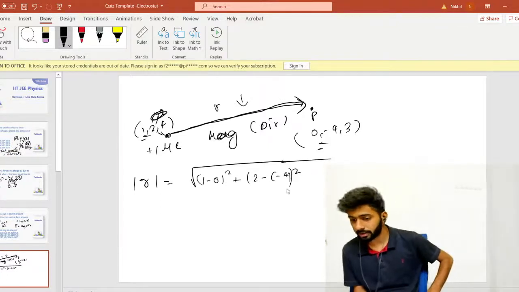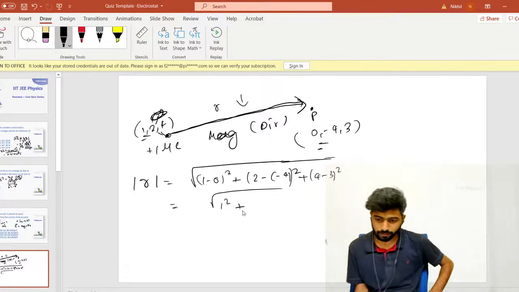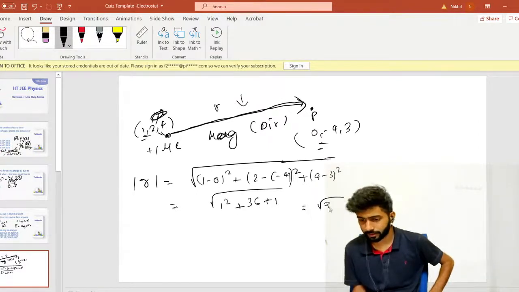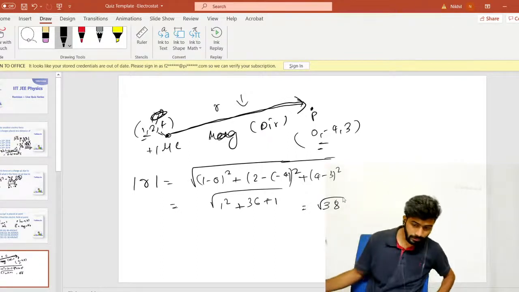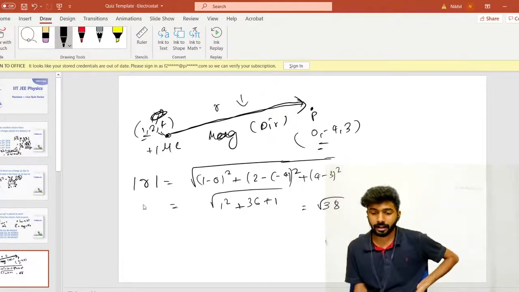I hope you guys know this. Plus (4 minus 3) whole square. And if you do this, you'll get 1 square plus 6 square, which is 36, plus 1, plus 4, I think it's root 38. Is this right? Yeah, it's right. Okay, root 38. That is the distance. How will you get the magnitude?